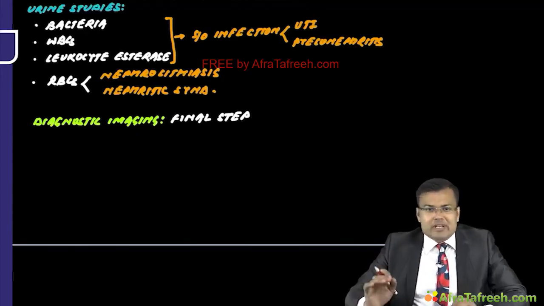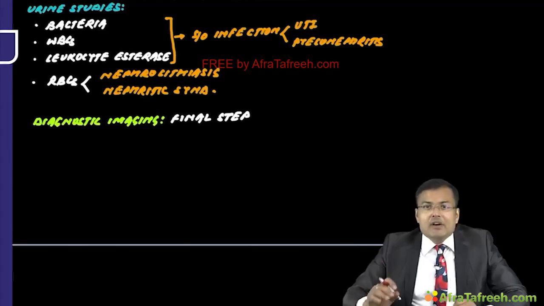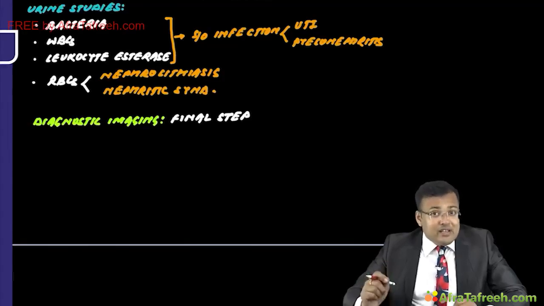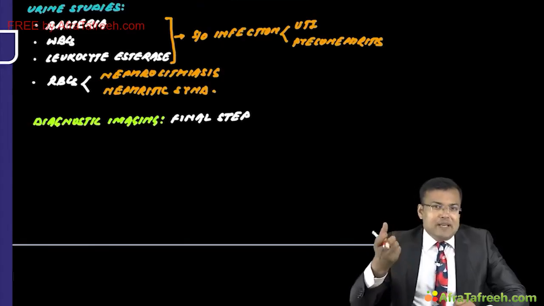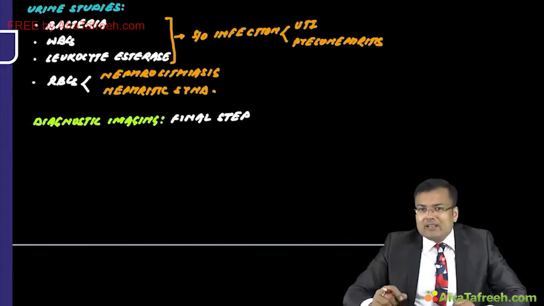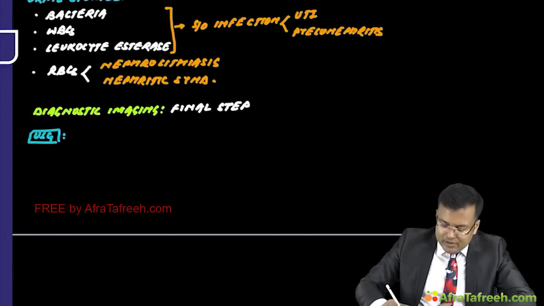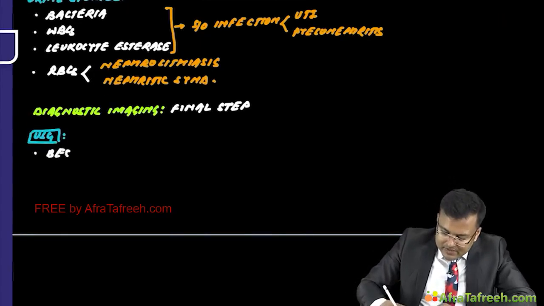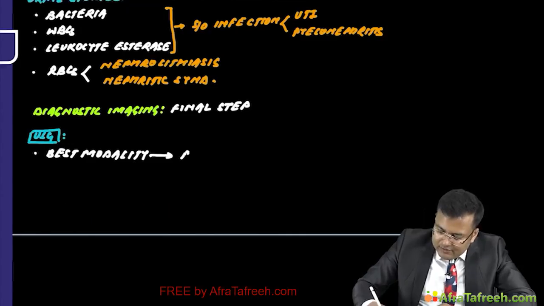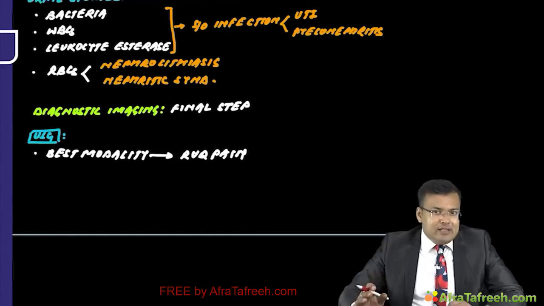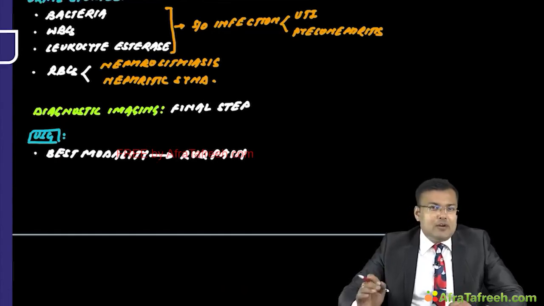Why? Because ultrasound has high sensitivity and specificity for detecting changes in the liver and especially in the gallbladder. So if there is pericholecystic fluid, gallbladder wall thickening, or gallstones, for all these, ultrasound has very high sensitivity and specificity. So first important point, ultrasound is the best modality for evaluation of right upper quadrant pain.